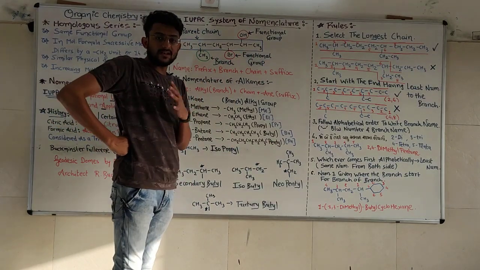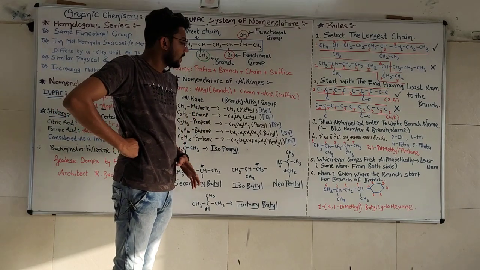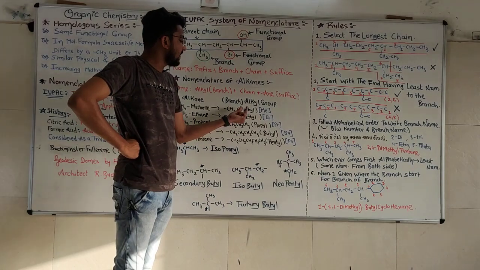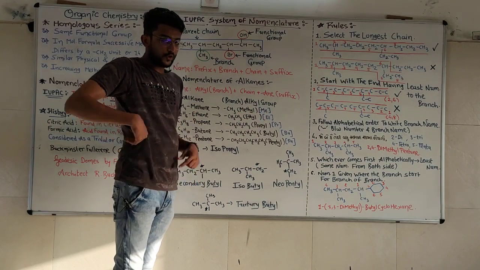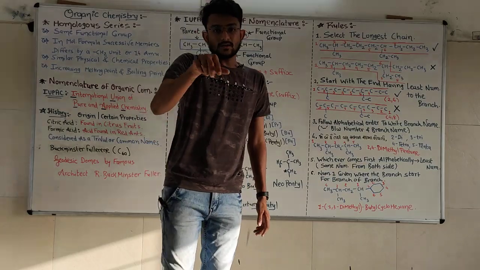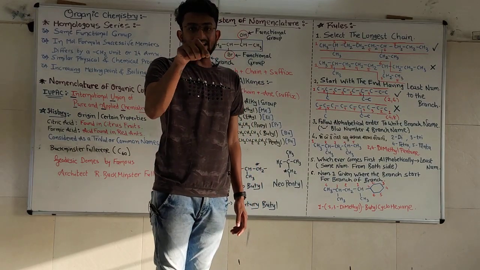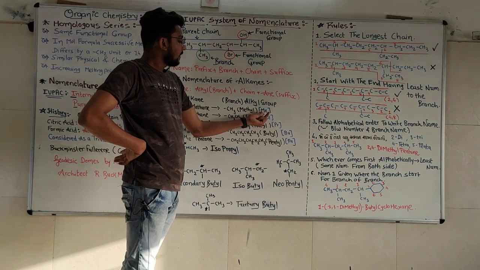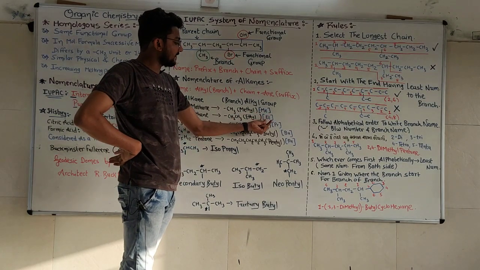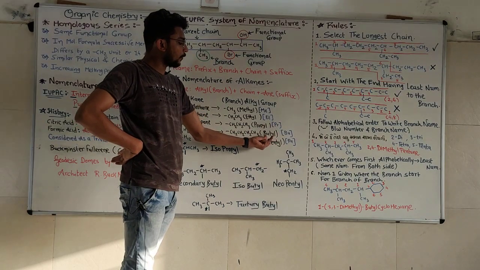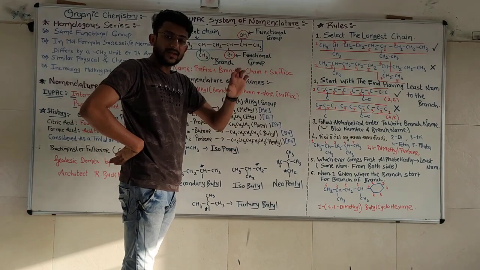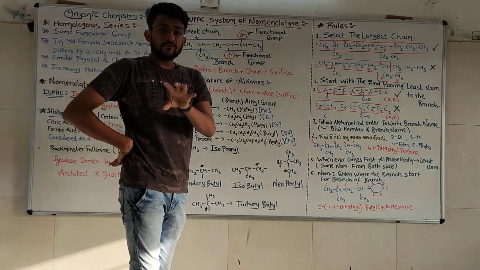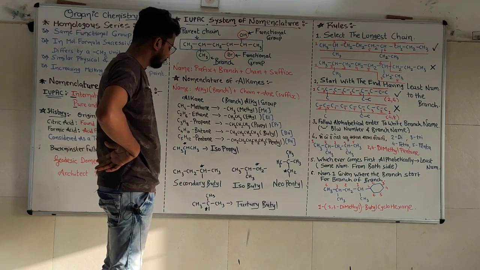Now for JEE and NEET, all the competitive exams, they prefer a symbol for the branches. Methyl has a symbol of Me. So if anywhere instead of CH3 someone writes Me, that represents methyl. So methyl has the symbol Me, for ethyl Et, for propyl Pr, for butyl Bu, and for pentyl Pn. Remember the symbols, they are important for the competitive exams.